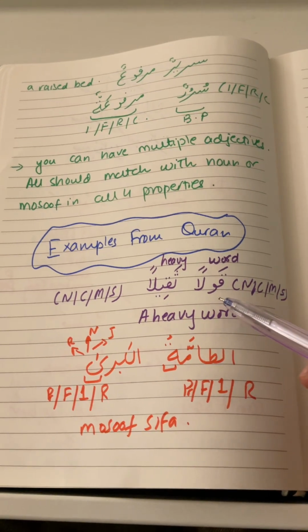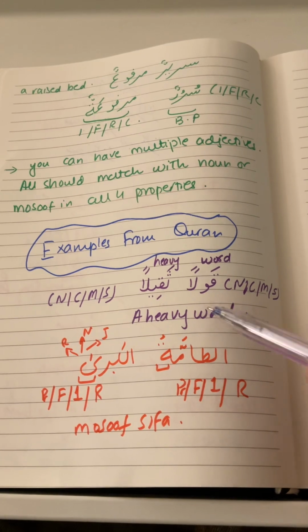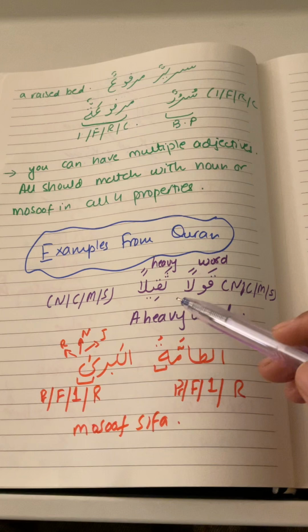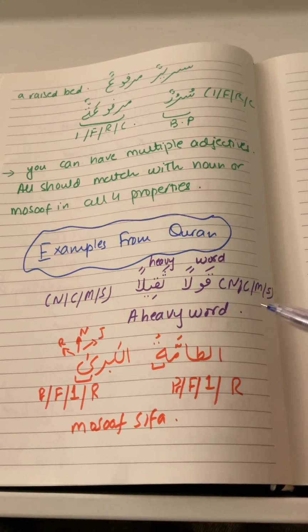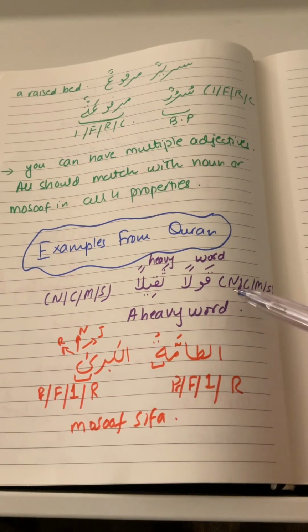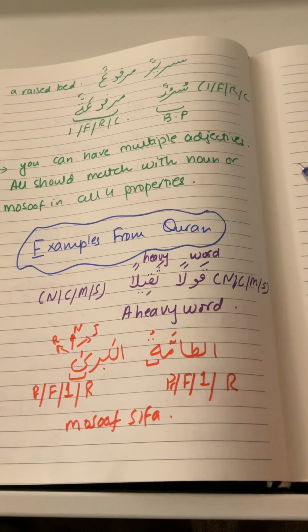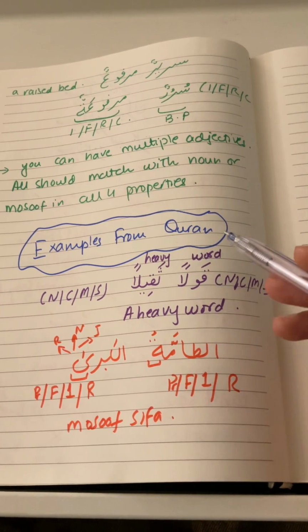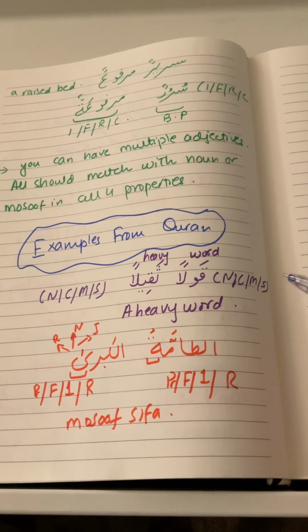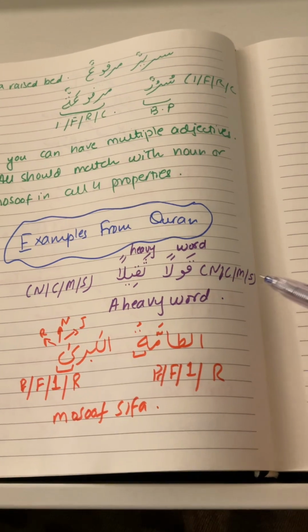So the first one is qawlan thaqila. So we see over here, let's just compare the properties of them both. Qawlan and thaqilan, both of them don't have an al in the beginning, so that means they are common, not proper. Then it's unending, that means both of them are nasab. And then they are from the masculine chart, because there is no hint of them being feminine. And then they are from the first line of the masculine chart, so it's singular. So qawlan thaqilan, all four properties match: nasab, common, masculine, and singular.